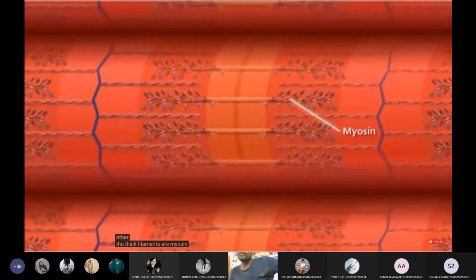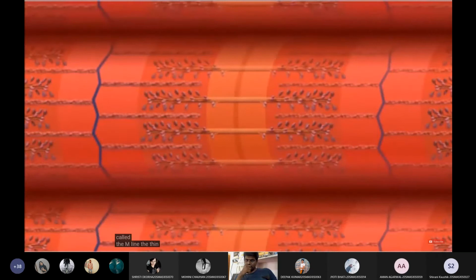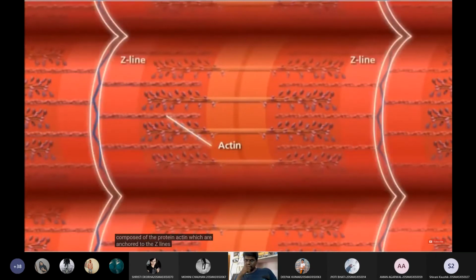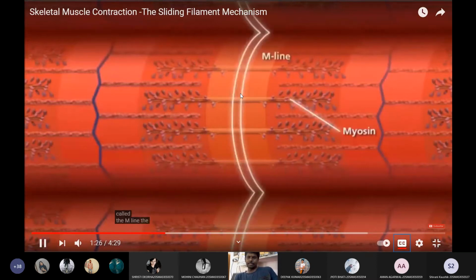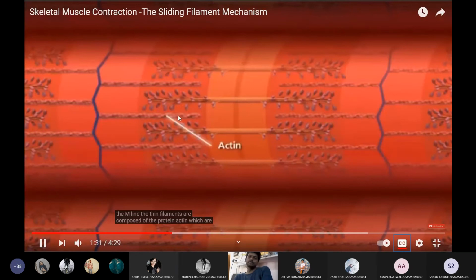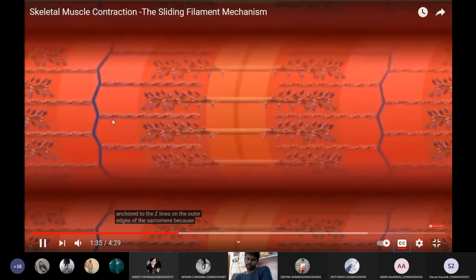The thick filaments are myosin, which are anchored at the center of the sarcomere, called the M line. The thin filaments are composed of the protein actin, which are anchored to the Z lines on the outer edges of the sarcomere. That is the difference between M line and Z line.